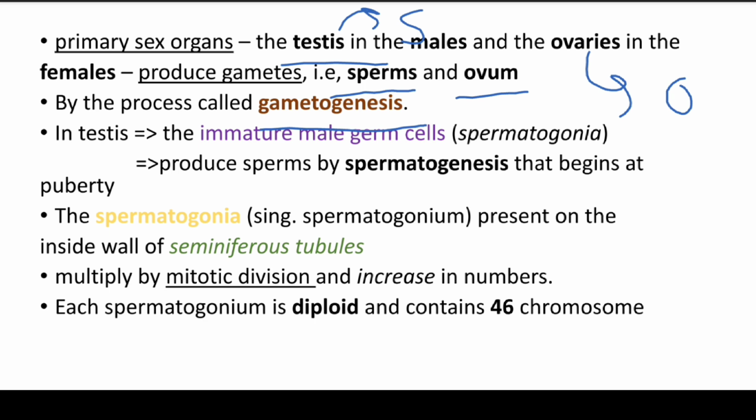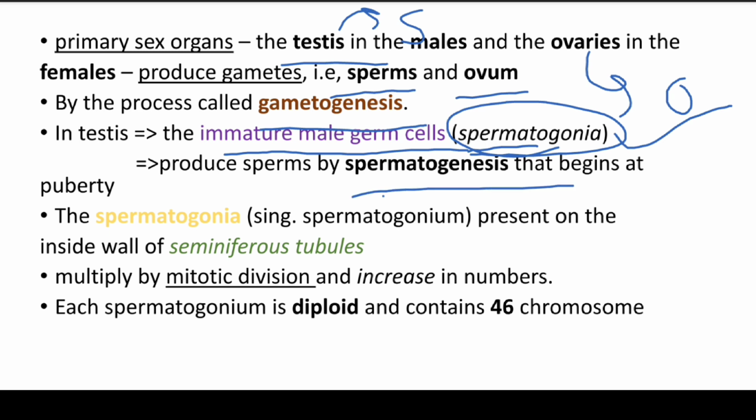In the testes, the immature male germ cells are called spermatogonia. The immature male germ cells, spermatogonia, produce sperm by spermatogenesis. Sperma meaning sperm and genesis meaning formation. So it is called spermatogenesis, by which it produces sperm. This begins at puberty. So at puberty, there will be spermatogenesis, that is production of sperm.